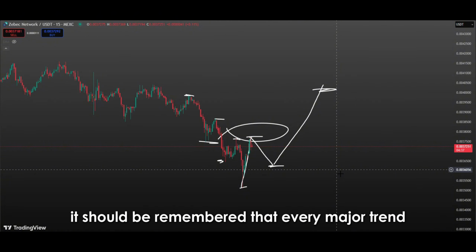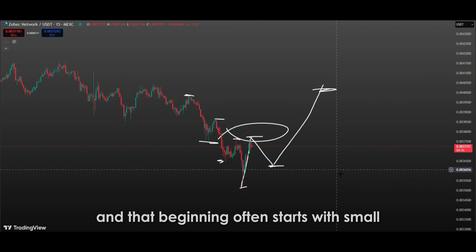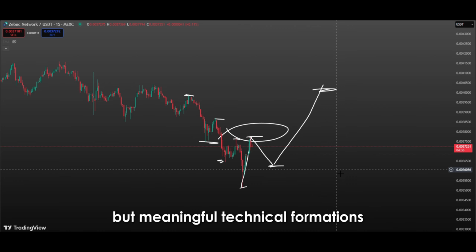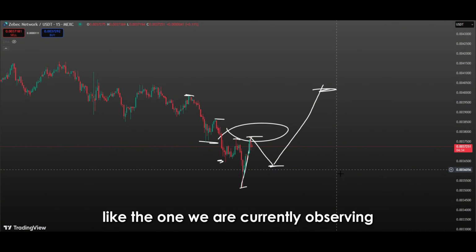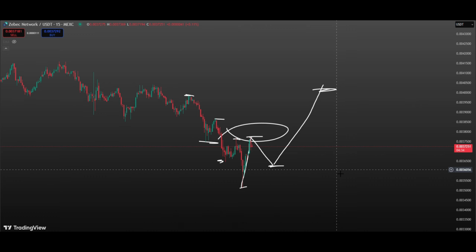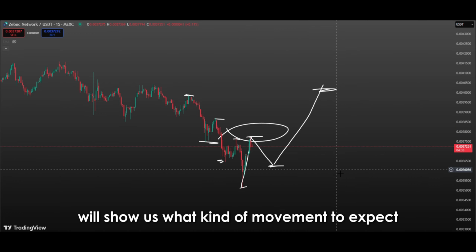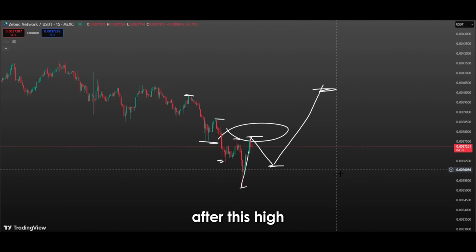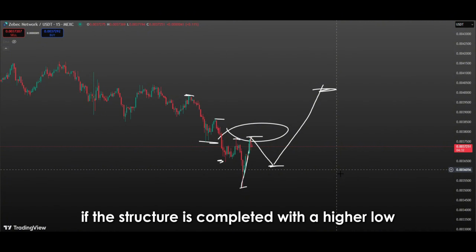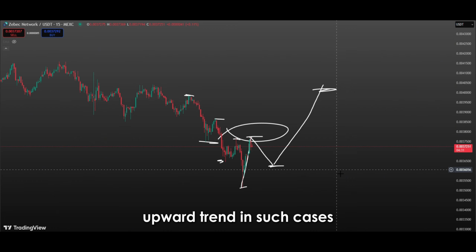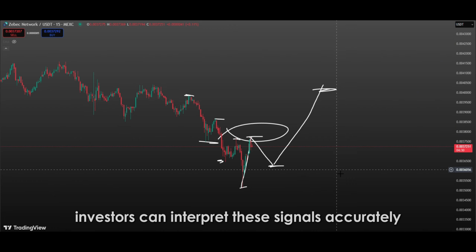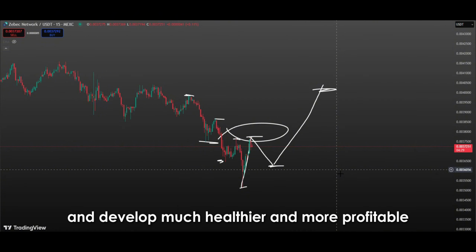It should be remembered that every major trend has a beginning, and that beginning often starts with small but meaningful technical formations that many investors fail to notice. A higher high structure, like the one we are currently observing, can signal this transformation. The next low the price forms will show us what kind of movement to expect after this high. If the structure is completed with a higher low, it could ignite the spark for a much larger upward trend. In such cases, patient and attentive investors can interpret these signals accurately and develop much healthier and more profitable strategies.